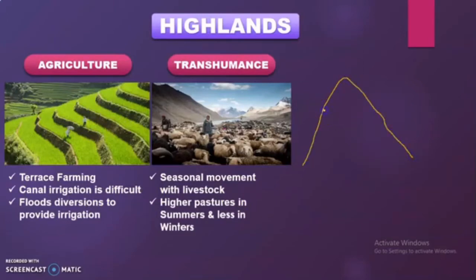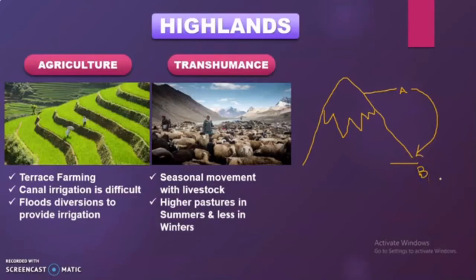As we have seen, these areas are the highland areas. So when there is winter, these areas are totally covered with snow. As these people are living over here at point A, just because of the winters there is very little pasture, so they have to find pastures. Because of which they move downwards to point B, which is a lowland area, mainly the valleys.